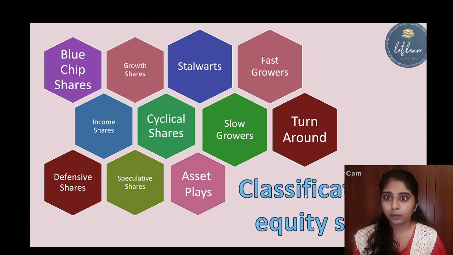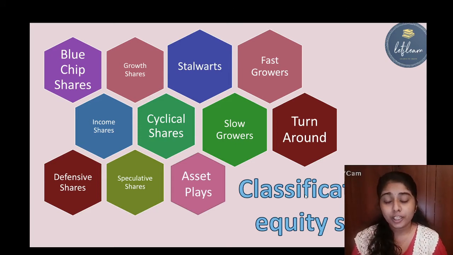Okay, and mostly their shares also cost very high. Okay, they are like premium shares. Okay, so we can take the examples of blue chip companies as State Bank of India, Tata, ONGC. These are examples of blue chip companies, and the shares issued by such financially sound big companies are known as blue chip shares.